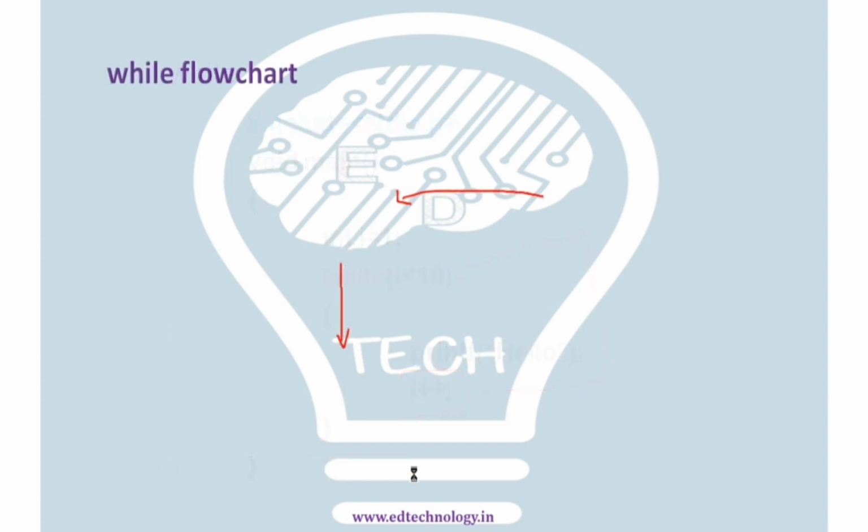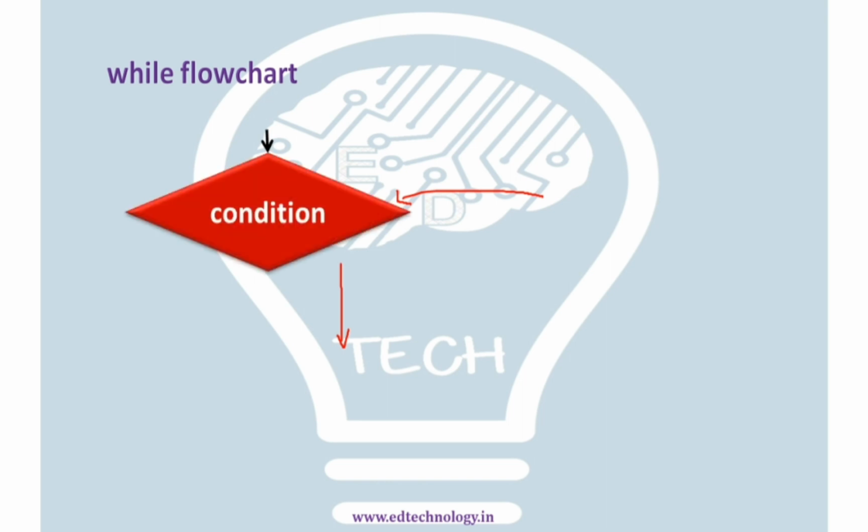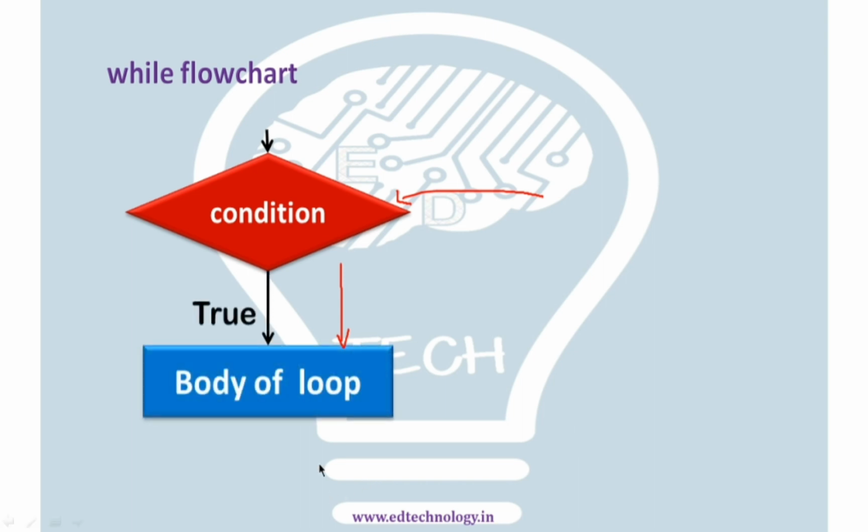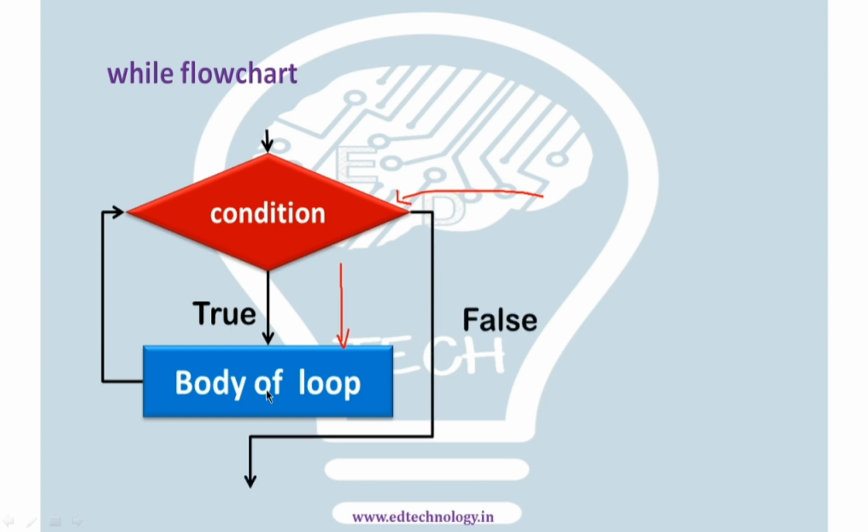Now let us understand this with the help of a flow chart. So we have a flow chart. We have the condition which we check. If that condition turns out to be true, as you can see here, then it will execute the body of the loop, and till that condition is true, it will go up here and keep on checking. If it turns out true, it will execute the body of the loop, and if it is false, as I showed here, then it will exit the body of the loop, and the remaining statements will be executed. So this is how the flow of the conditions works in the while loop.